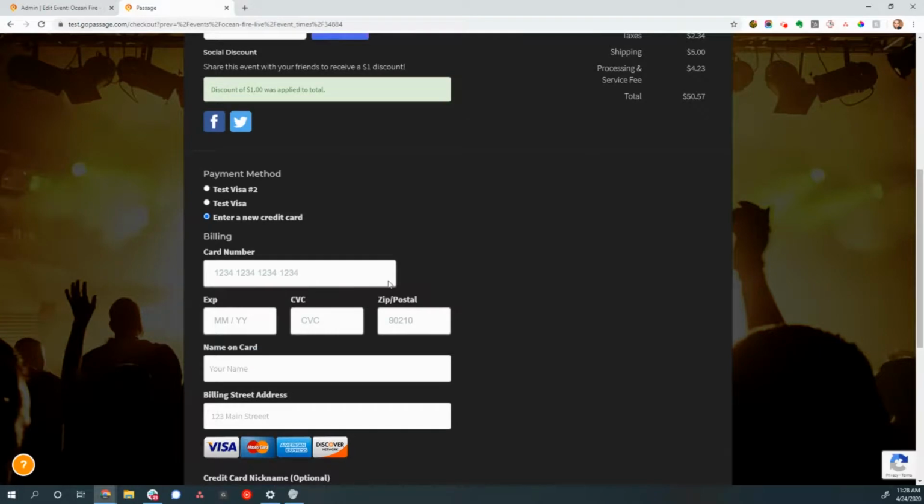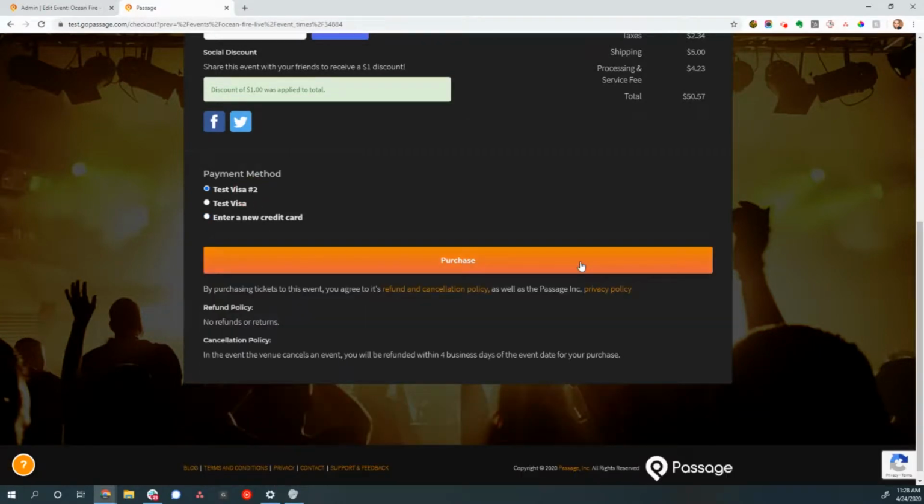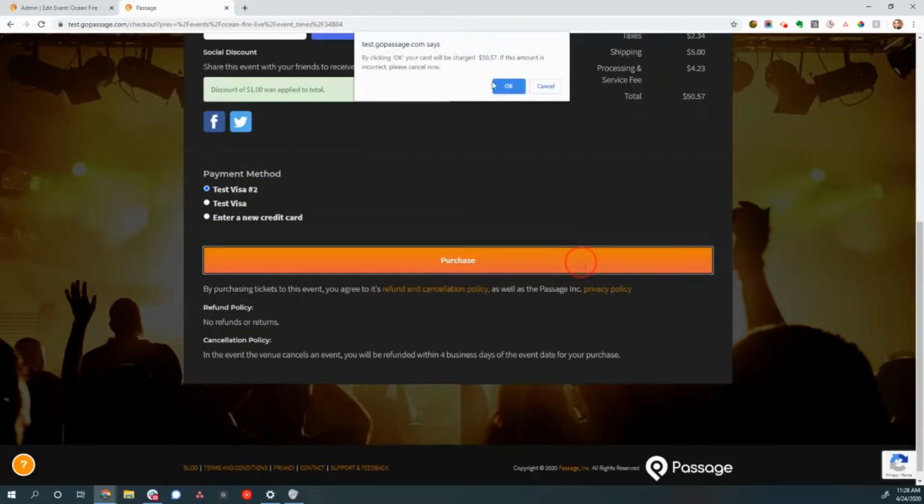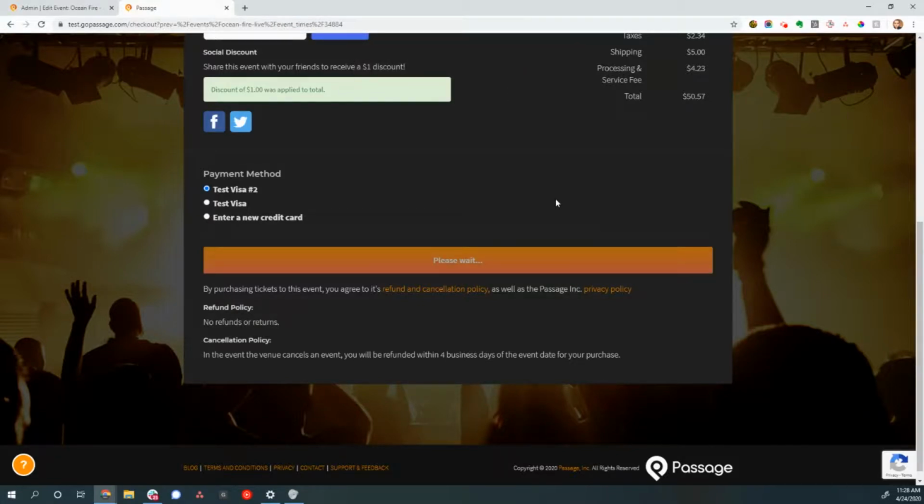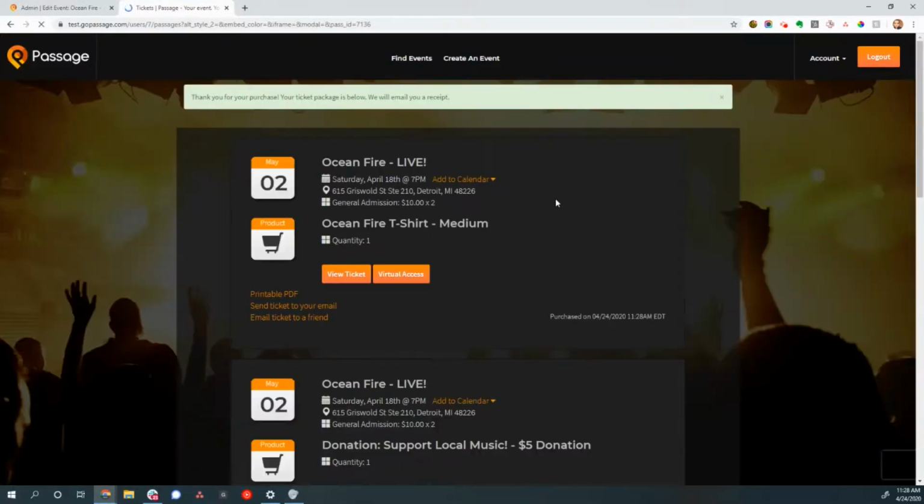And down here, I can type in my credit card. I'm just going to use a saved one since I'm logged in. If I wasn't, it would just ask for my name and email address and then to type in a credit card. I'll click OK, and that'll complete our checkout process for the virtual events here. So we send out an email, and we also put the tickets right up on the screen. The email and the on-screen selection both contain access to that virtual event.